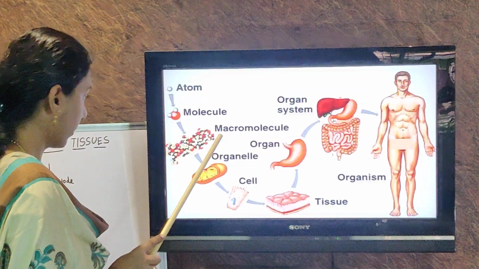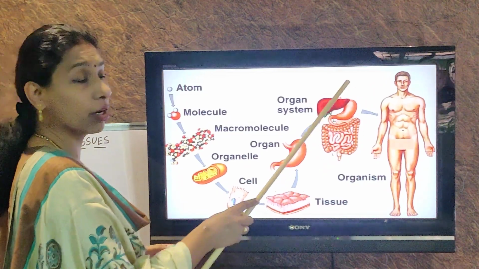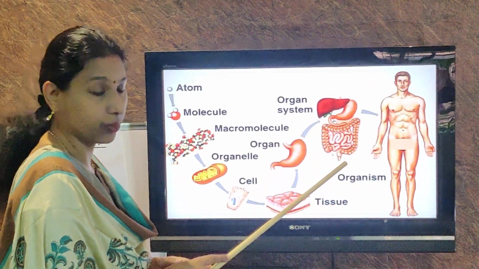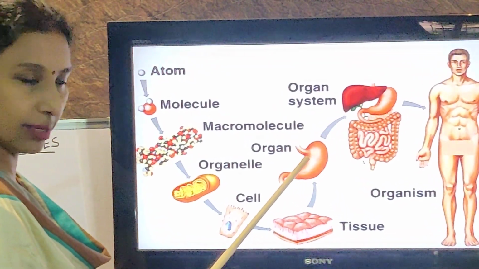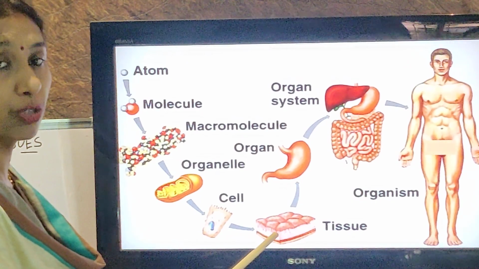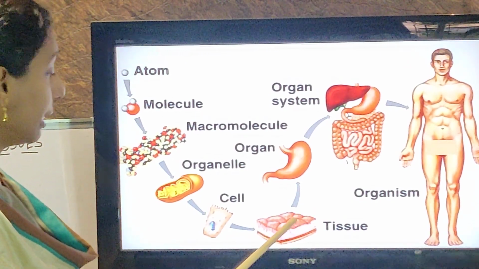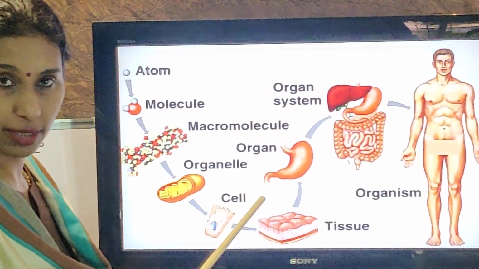Okay. And look at this picture here. We have a lot of organ systems as I told you. Now here, this is the digestive system. It's made up of many organs. So each organ is made up of tissues of different kinds, and each tissue is made up of cells. This is called a level of organization.